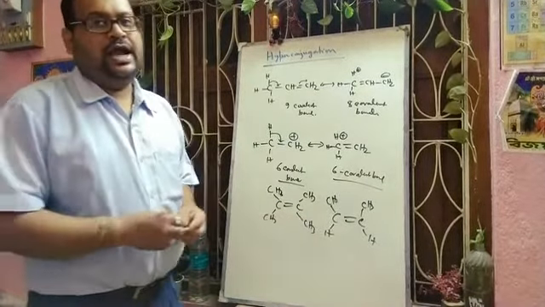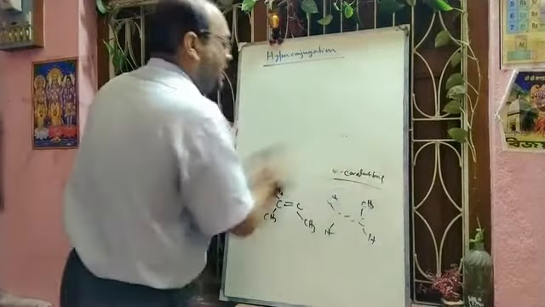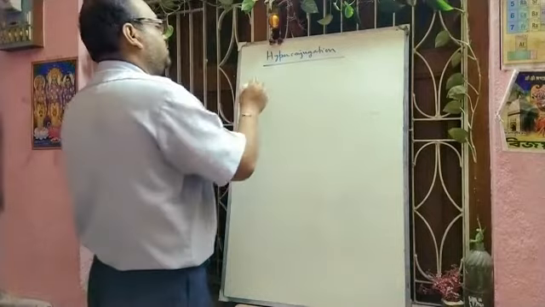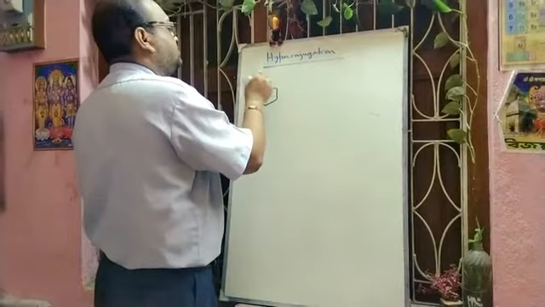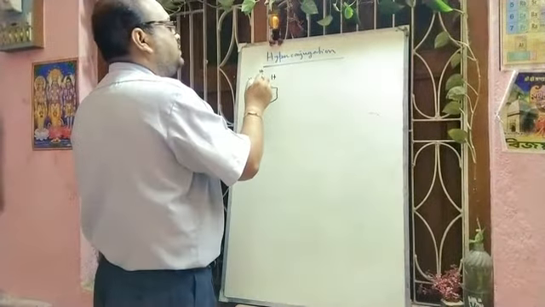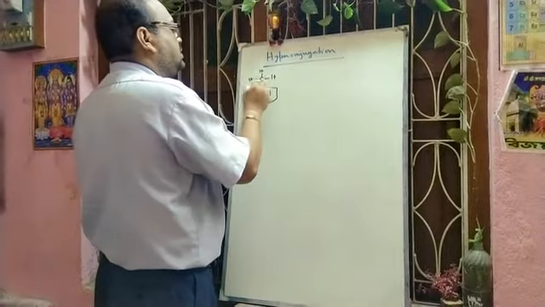Next we will discuss the case of an aromatic system. If in an aromatic system we attach one methyl group, there is also a possibility of hyperconjugation because of the double bond. This one is toluene. Here this carbon is the alpha carbon, so this will take part in hyperconjugation in this way.